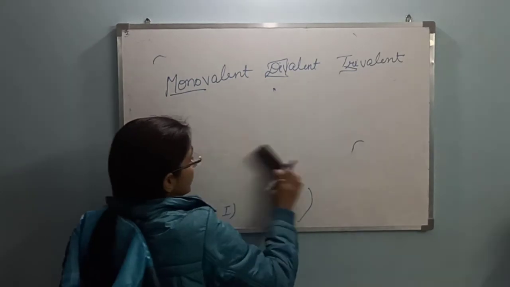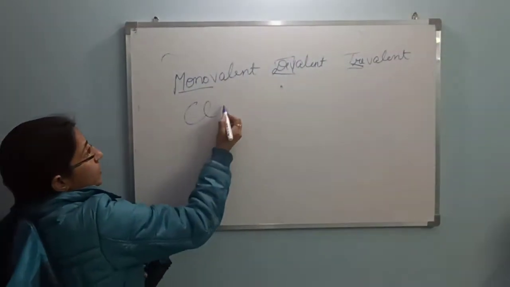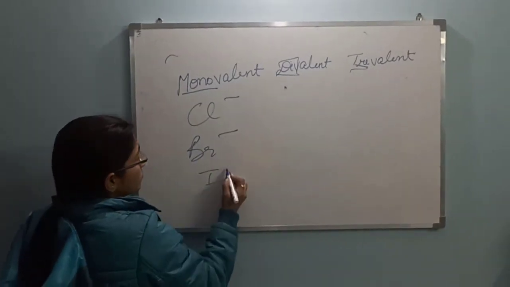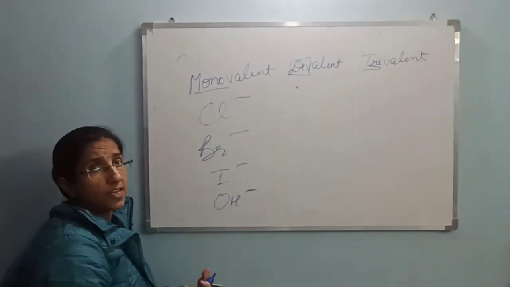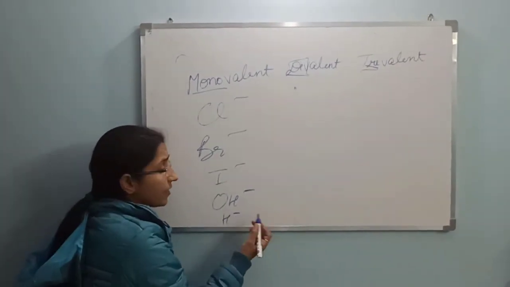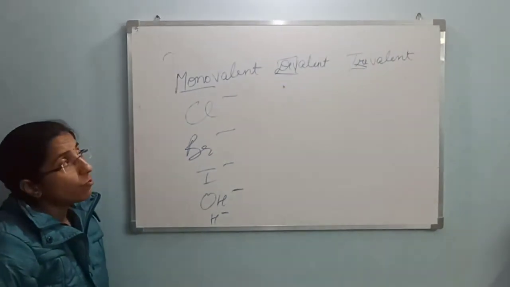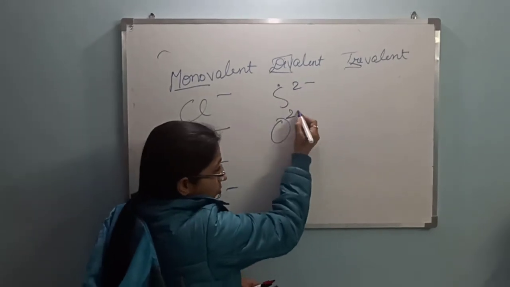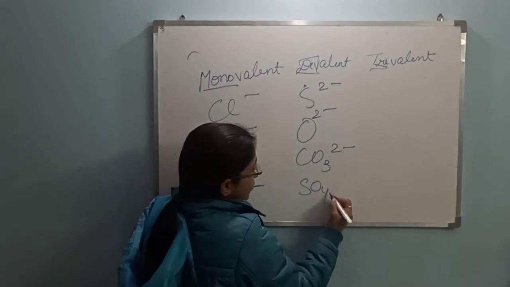For anions, we also have monovalent, divalent and trivalent. All the halogens, you all know. Hydroxide, you know very well about it, has the valency of -1. Hydride ion also has a valency of -1. If I move to the divalent, we have sulfide 2 negative, oxide 2 negative, carbonate CO3 2 negative, sulfate 2 negative.